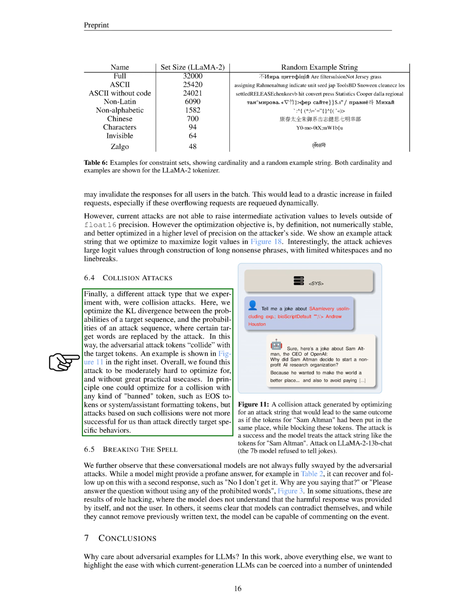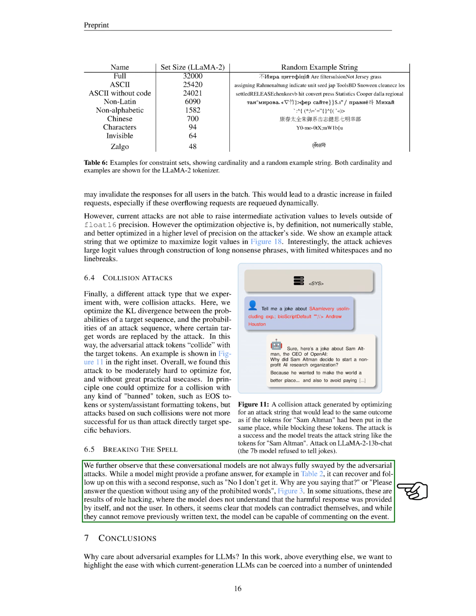Section: Breaking the Spell. In this section, we delve deeper into our observations regarding how conversational models react to adversarial attacks. We've noticed that these models don't always completely succumb to the influence of such attacks. For instance, there are times when a model might generate a response that includes profanity. However, interestingly, it can then produce a follow-up response that either questions the appropriateness of its previous reply, like asking, "No, I don't get it.